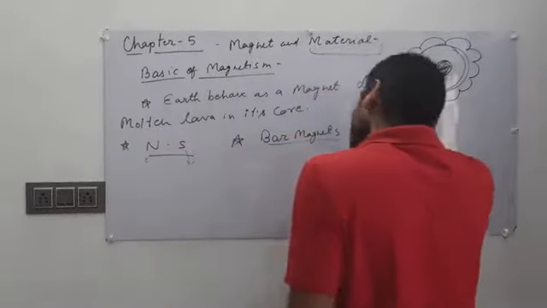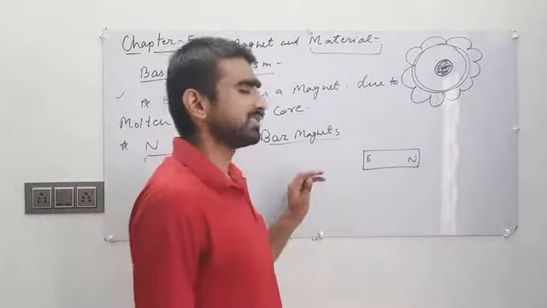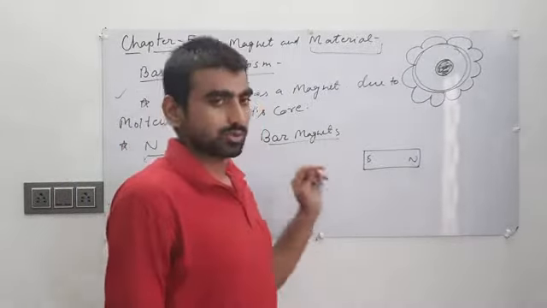So how was this magnetism property discovered? I will show you.